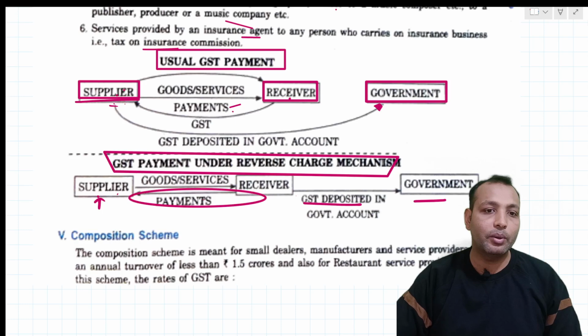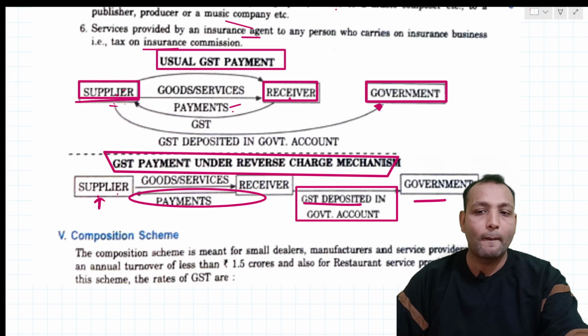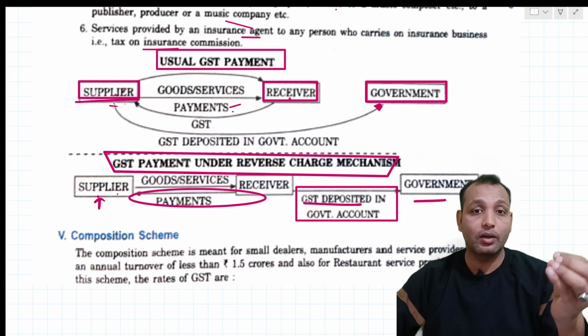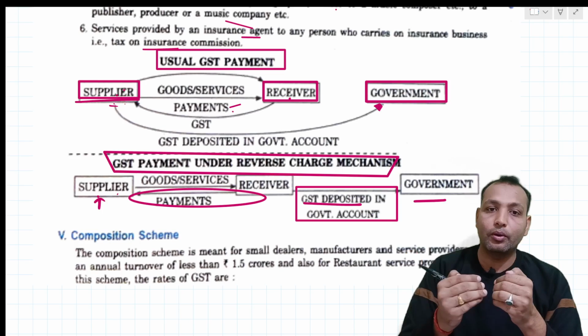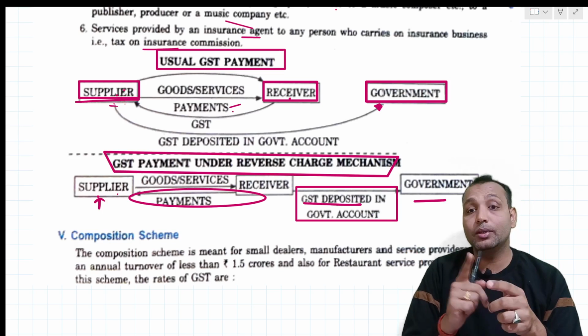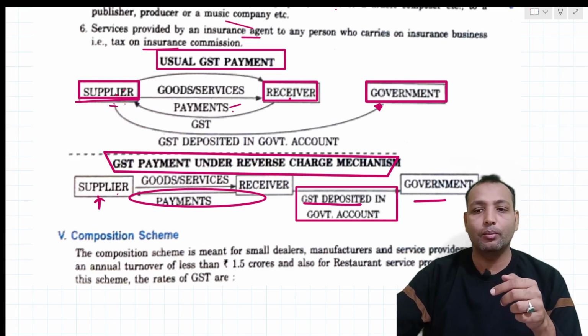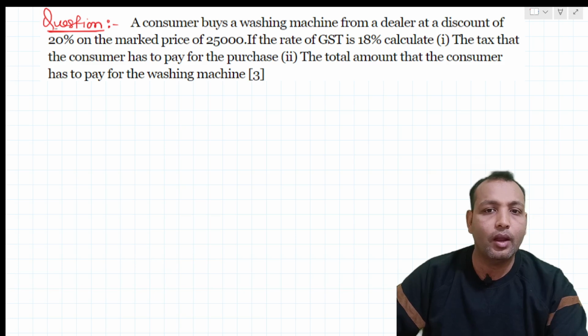Now, understood? There are two mechanisms: the usual GST payment, where the supplier is paying to the government. Now the reverse process, where the receiver is paying GST to the government. Understood? Now I'll take a question to understand this concept, right?